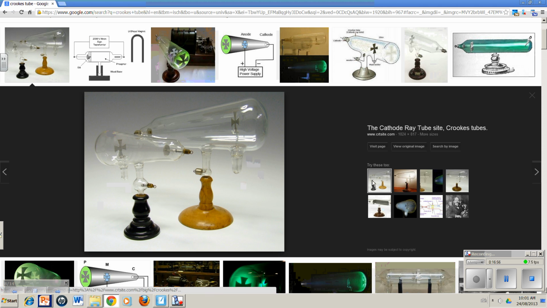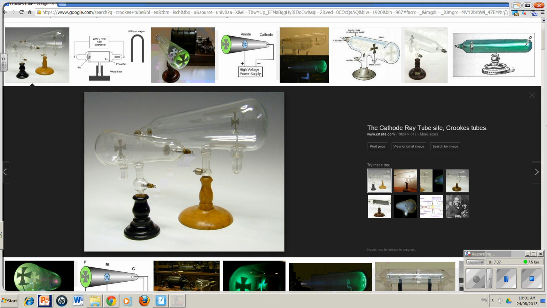And as they worked with these Crookes tubes, they discovered that when you hooked electricity up to these electrodes here, right? So if I took my power supply and hooked some high voltage electricity up to this thing here, positive, negative, that type of thing, there would be particles coming out of this piece right here.